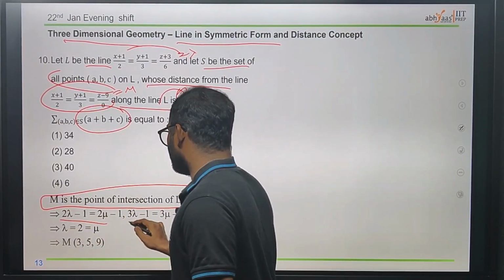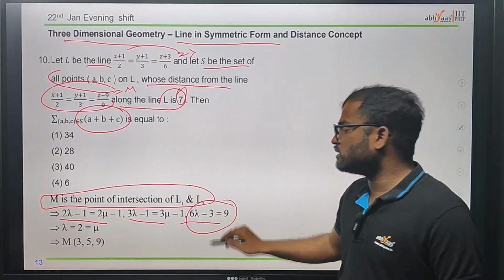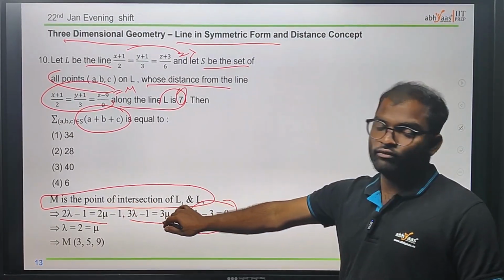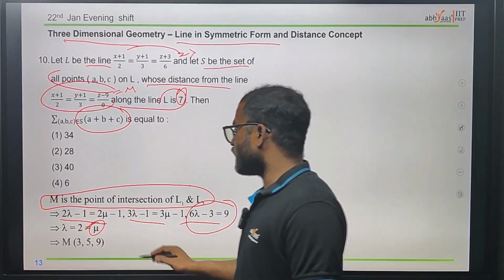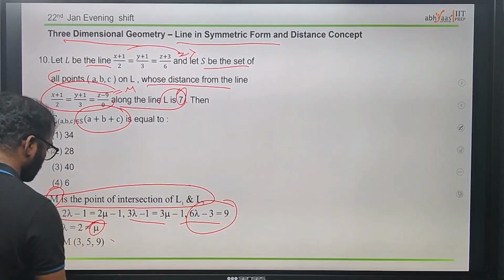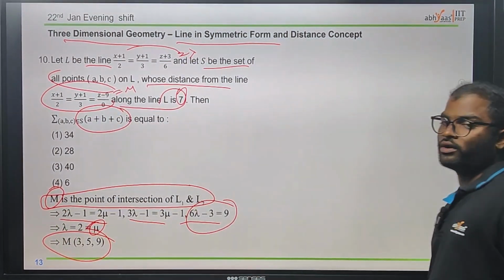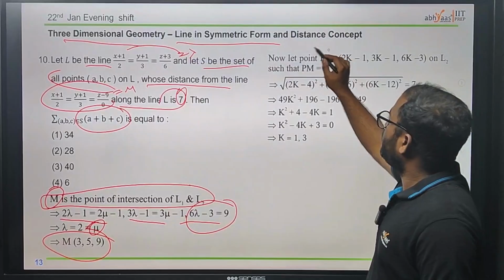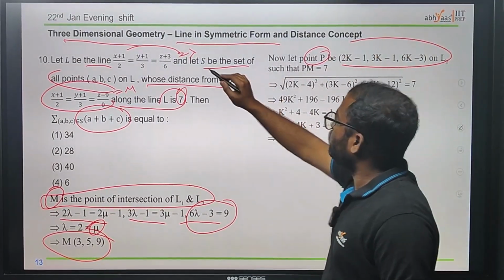Here itself we got the lambda value, and substituting the lambda value in any of those two, we can easily find the mu value. Therefore we got the point m, which is 0, 3, 5, 3, 5, 9, which is nothing but the point of intersection. Now let P be a point which comes from equating.